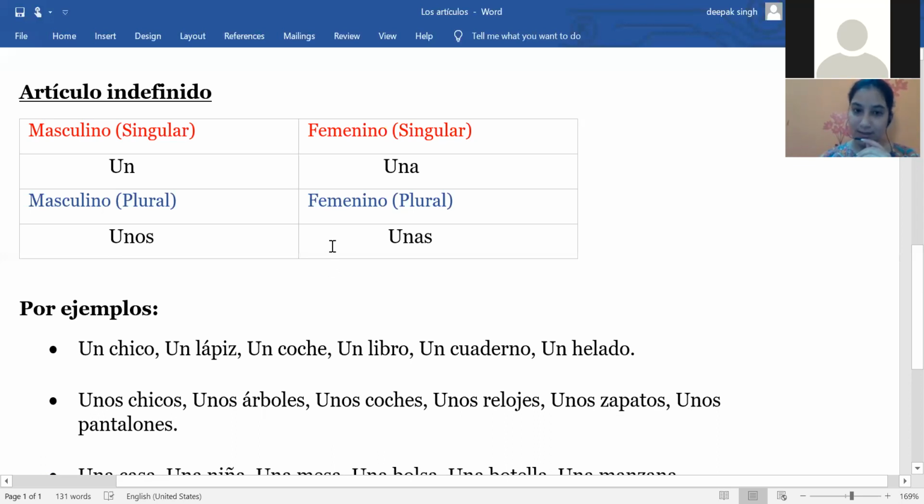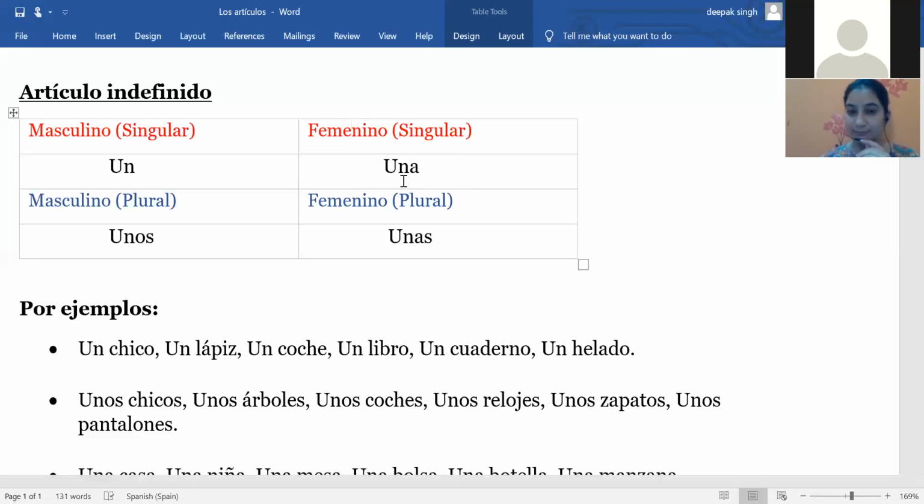Then after that, let's move on to the feminine article. Feminine indefinite article. The first one is particularly for the feminine singular noun. We are using una. Here you can see una has the same meaning as a and an. So it has two meanings, a or an.